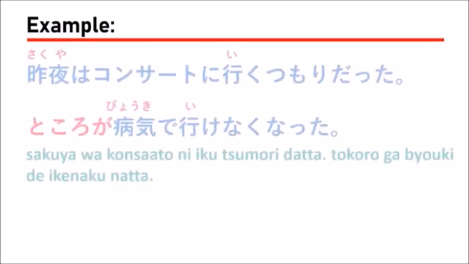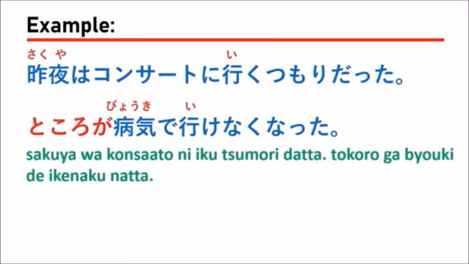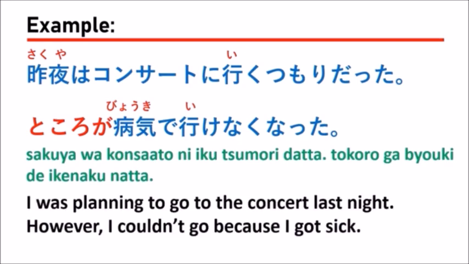Let's see the next example. 昨夜はコンサートに行くつもりだった。ところが病気で行けなくなった。Which means, I was planning to go to the concert last night. However, I couldn't go because I got sick.